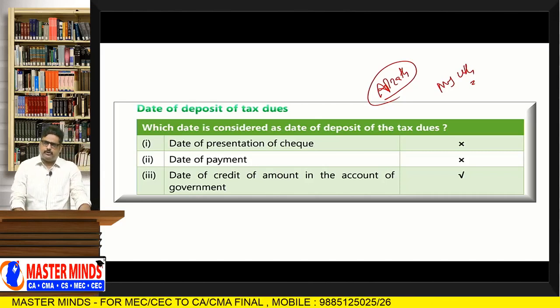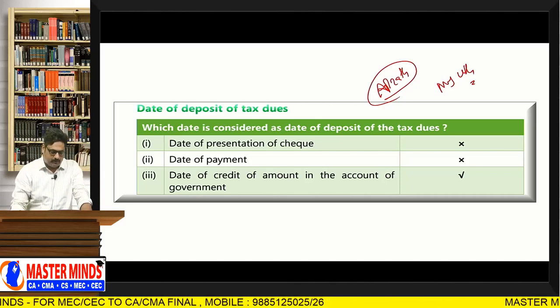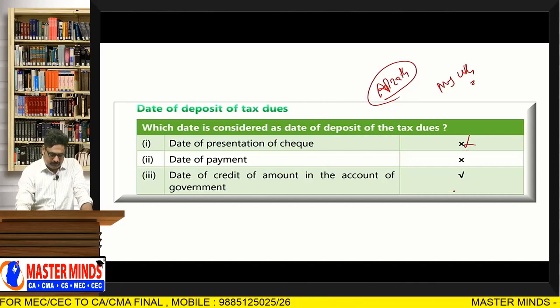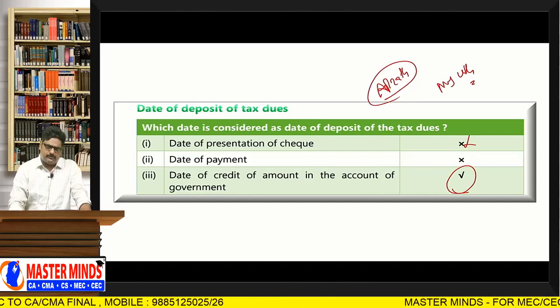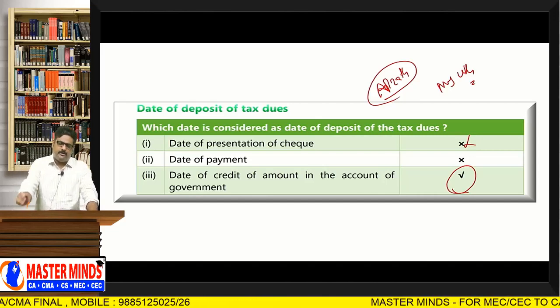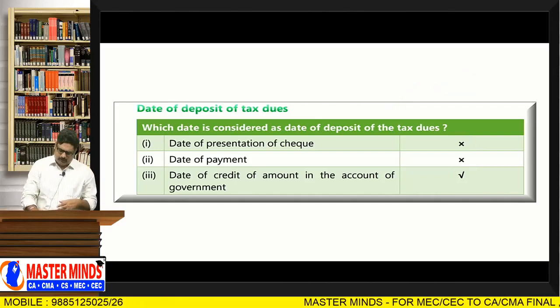The date of presentation of check, or when the money is credited in the government account? Date of presentation of check is not. When the money is credited in the account of the government, that particular date is deemed to be the date of deposit of tax with the government. That is the point you should remember.